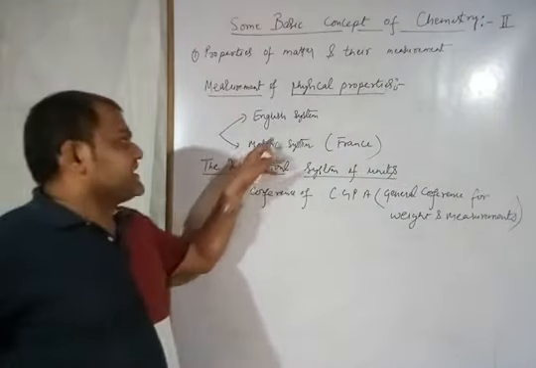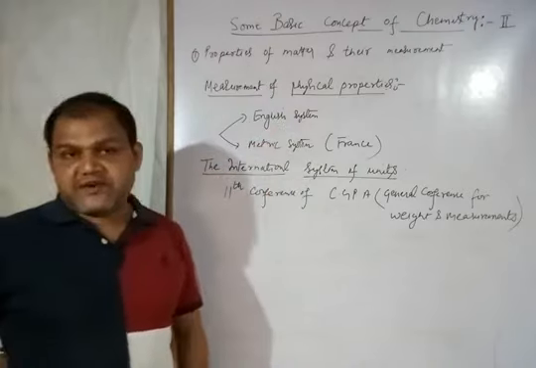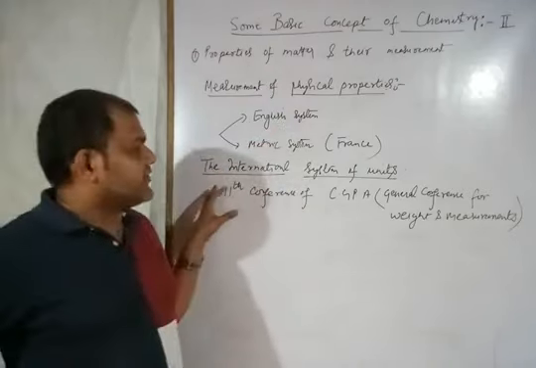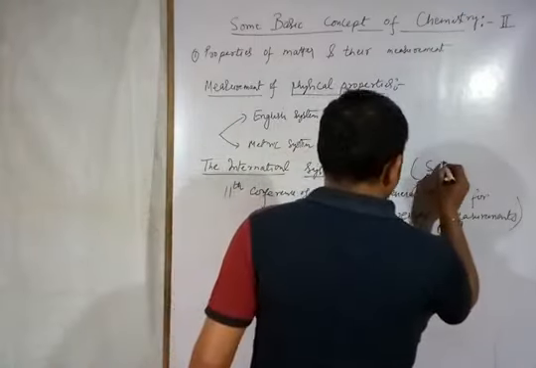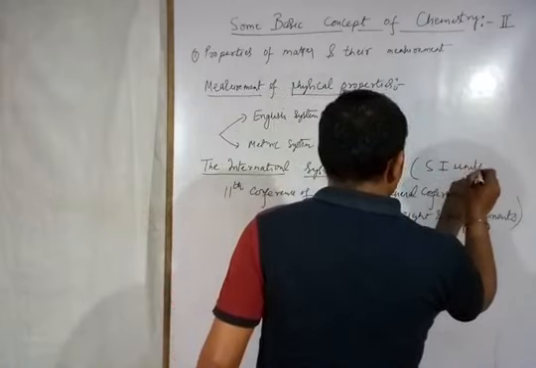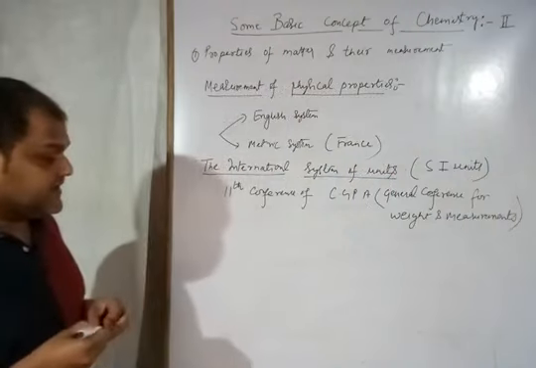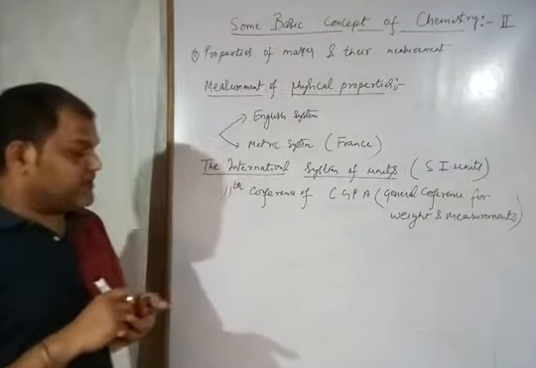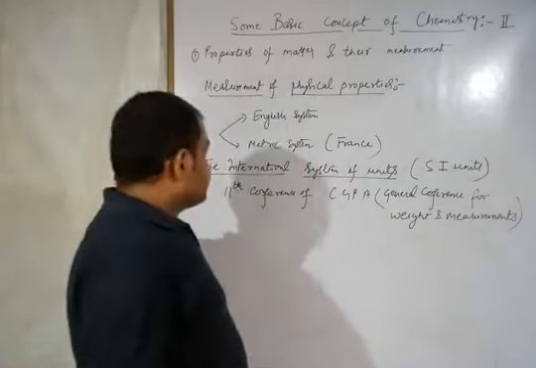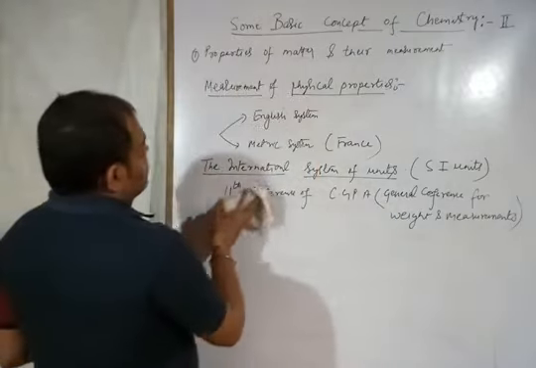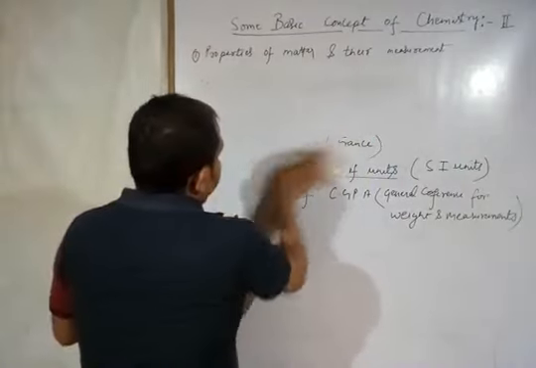Earlier we were using the English system or metric system for the measurement of physical properties, but now in a standard way we are using the International System of Units, also known as SI units. It was developed in the 11th conference of the CGPM. CGPM means General Conference on Weights and Measures. Now we will talk about the International System of Units, or SI units.